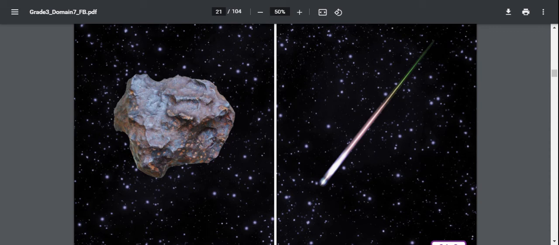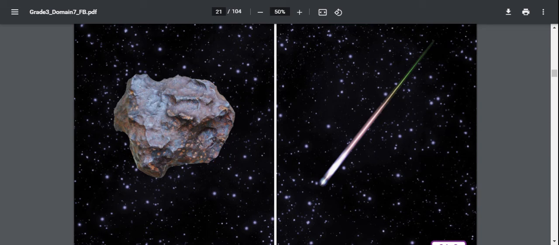Well, a meteoroid is the name of a piece of space junk, space debris. If it enters the planet's atmosphere, it's called a meteor. And when we can see it burning up, we call it a shooting star. If it hits the planet, it's called a meteorite. And if it's big enough, it can create a crater.